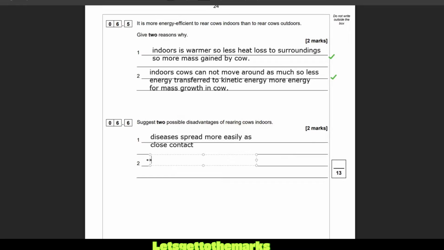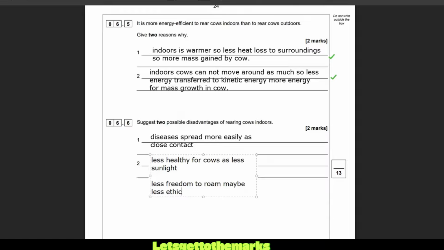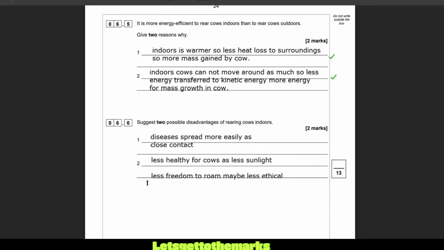Less healthy for cows, as maybe they get less sunlight on their skin. Sunlight's good for vitamin D, it must be good for cows as well. Less freedom to roam, maybe less ethical. You know, if you could give cows a choice, maybe they'd say they like to be outside and roaming about free with a lot of space. So less freedom to roam, less ethical, less healthy for cows. There's less sunlight. I guess their excretions, they can't get away from their poo. They're going to be standing in each other's excretions and stuff like that, which might not be too healthy as well. All right, guys.